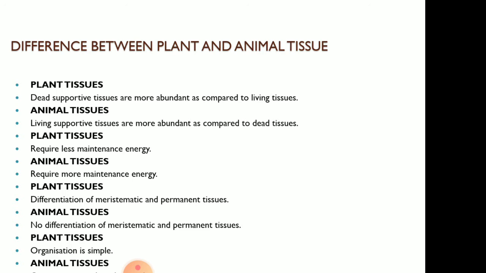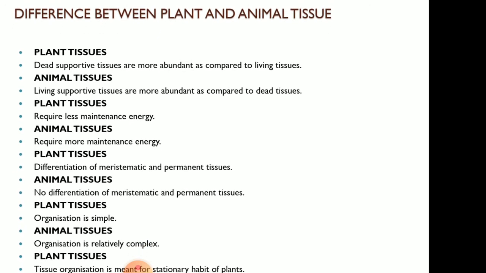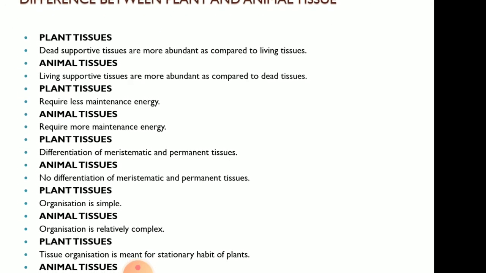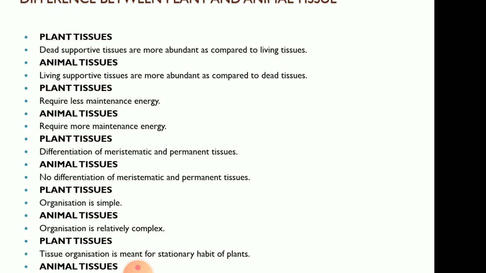Whereas animal tissue has more living supportive tissue, which is in more amount as compared to dead tissue. Plant tissue requires less maintenance and energy, and animal tissue requires more maintenance and energy.